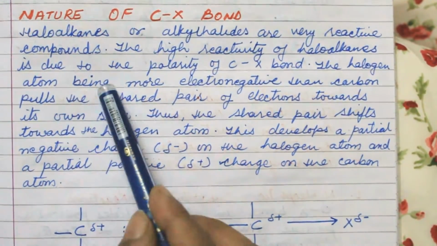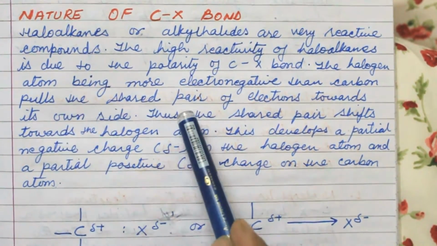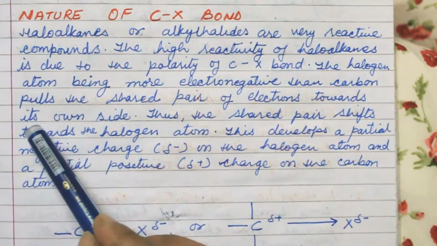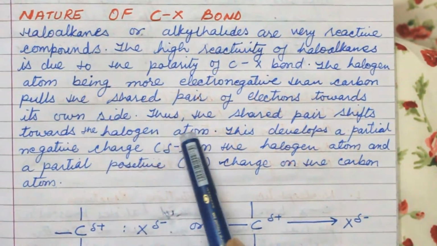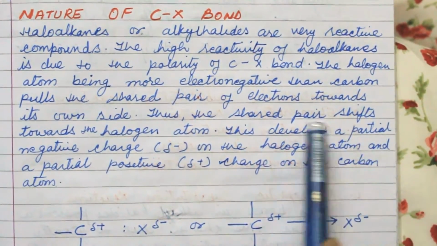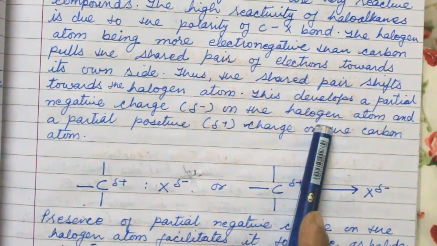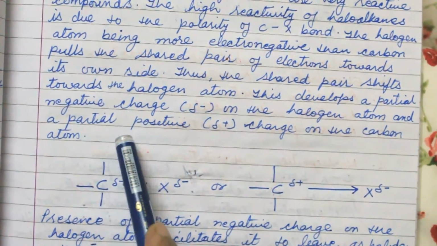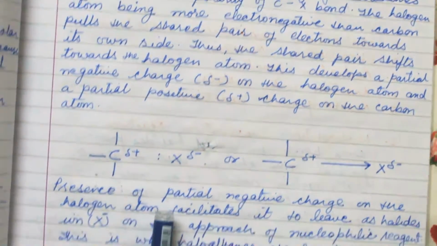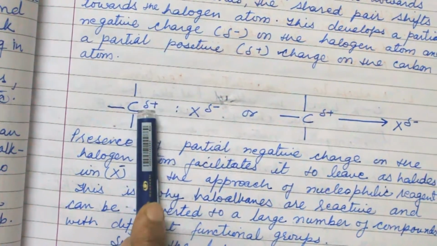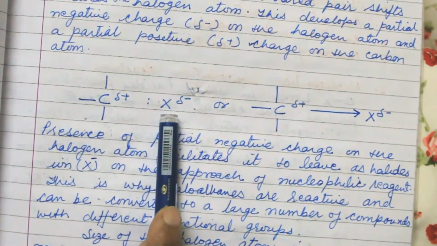The halogen atom, being more electronegative than carbon, pulls the shared pair of electrons towards its own side. Thus the shared pair shifts towards the halogen atom. This develops a partial negative charge, delta minus, on the halogen atom, and a partial positive charge, delta plus, on the carbon atom, like this.